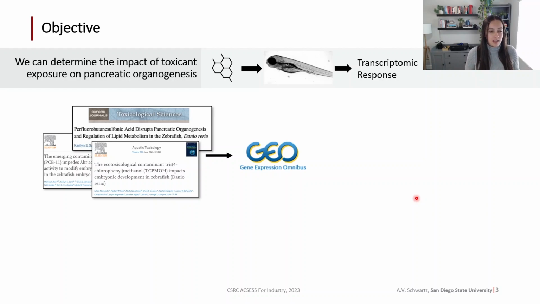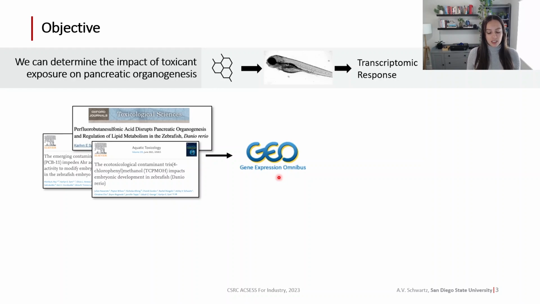And the transcriptomic response is really using RNA sequencing to get an unbiased snapshot of the gene expression profiles following chemical exposure during that embryonic stage. We have done this before for a variety of different chemicals, and our study and a variety of studies run across the country input their data and results into what's called the Gene Expression Omnibus, which is a public data repository for gene expression profiles.